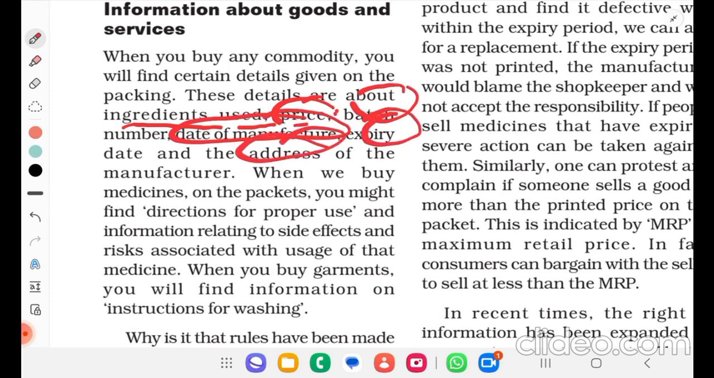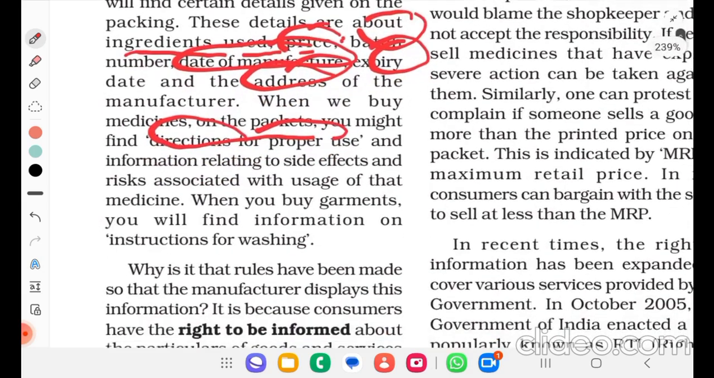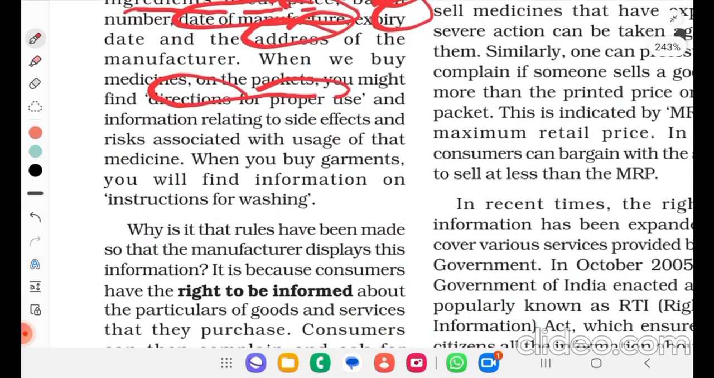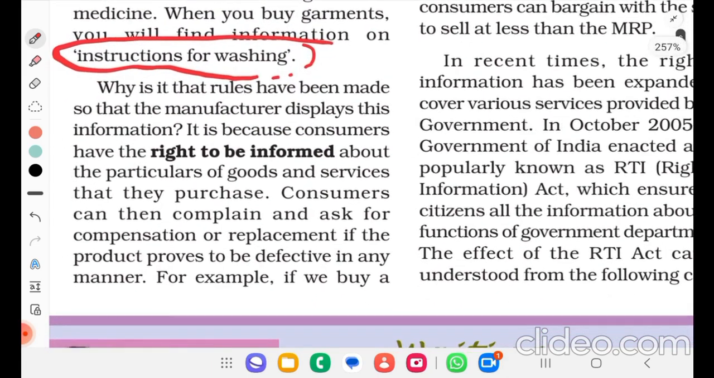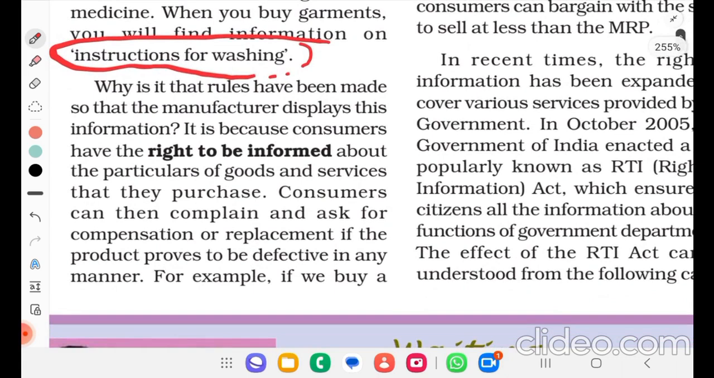When we buy medicine, on the packet you might find directions for proper use and information relating to side effects and risk associated with the usage of that medicine. When you buy garments, you will find information on instruction for washing. Why is it that rules have been made so that the manufacturer displays this information?